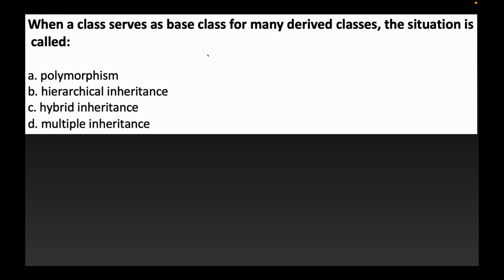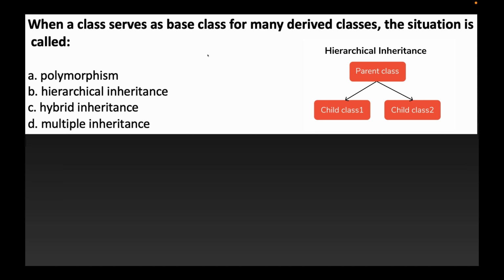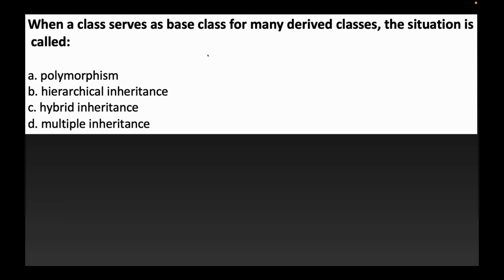Next, when a class serves as a base class for many derived classes, meaning we have a single base class and many children of that class, which kind of inheritance is it? We have a single base class and that base class has many children. Many means two or more. That kind of inheritance is hierarchical inheritance. The structure will be a tree kind of structure, so that's why we call it hierarchical inheritance.